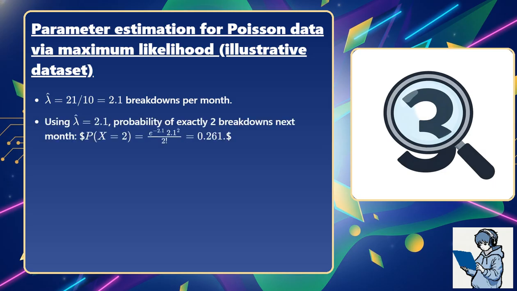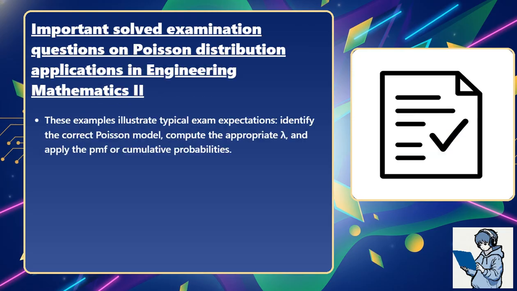Using lambda hat equals 2.1, the probability of exactly 2 breakdowns next month is P of X equals 2 equals e to the minus 2.1 times 2.1 squared divided by 2 factorial, which evaluates to 0.261. These examples illustrate typical exam expectations: identify the correct Poisson model, compute the appropriate lambda, and apply the PMF or cumulative probabilities.